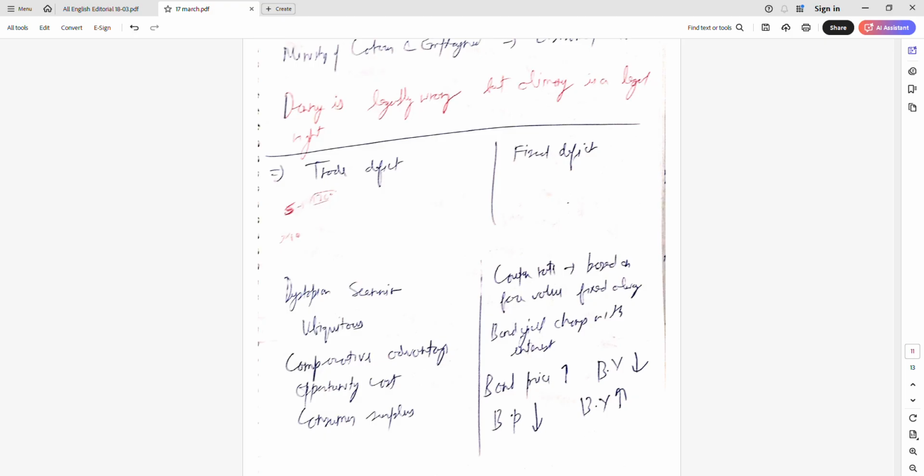No, I said the opposite. If interest rate is low, then bond price will increase and bond yield will decrease. And if interest rate is high, then bond price will decrease and bond yield will increase.